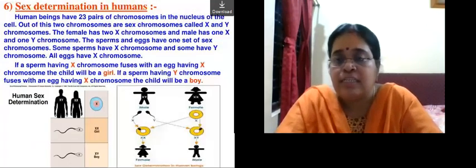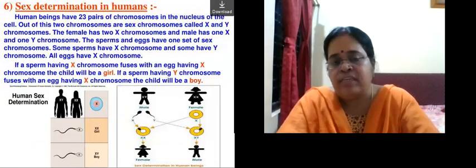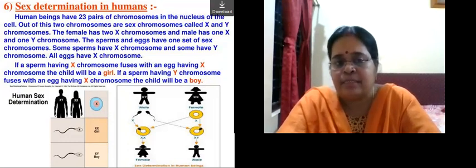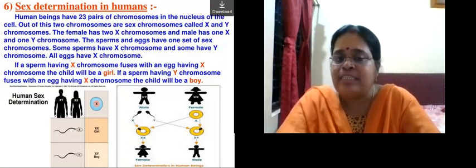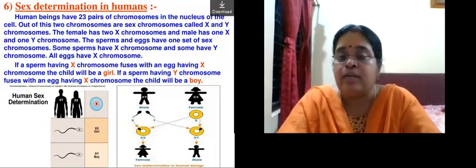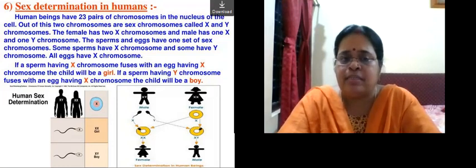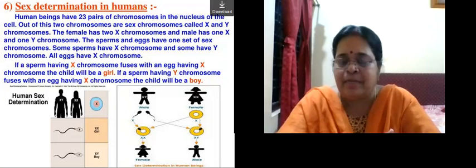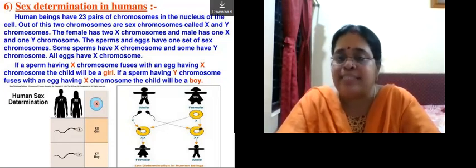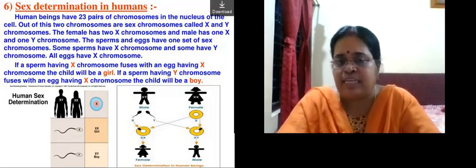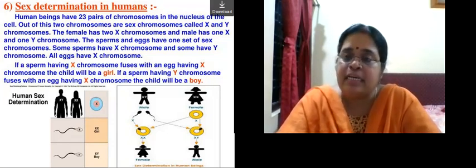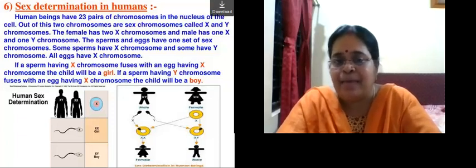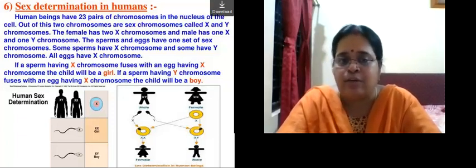Now we go over to sex determination in humans. How is the sex of a child determined? Human beings have 23 pairs of chromosomes. That means 46 chromosomes in the nucleus of the cell. Out of this, 22 pairs are normal chromosomes, but one pair, that means two chromosomes, are called sex chromosomes. There are two types of sex chromosomes, X chromosome and Y chromosome. The female has two X chromosomes and the male has one X and one Y chromosome.